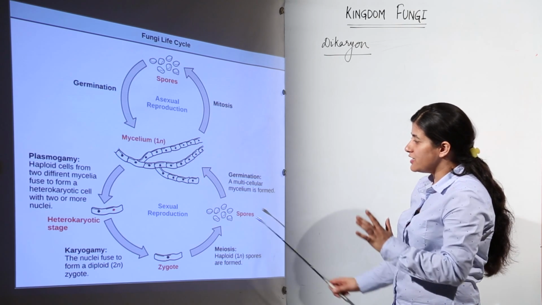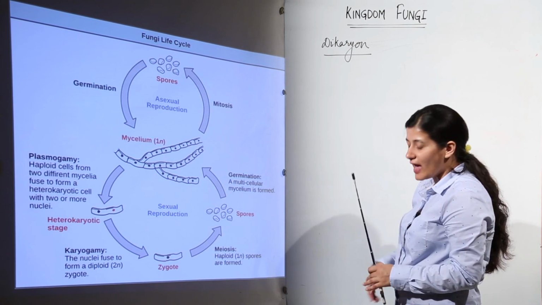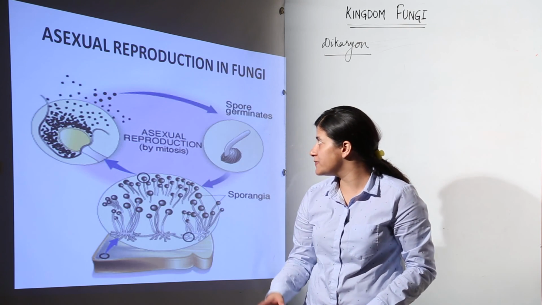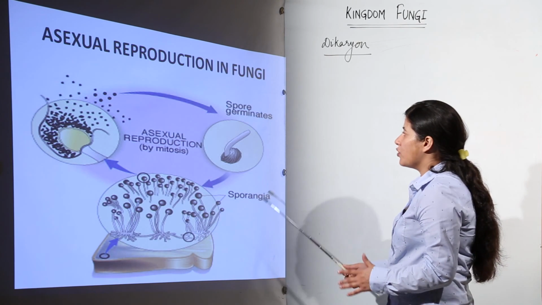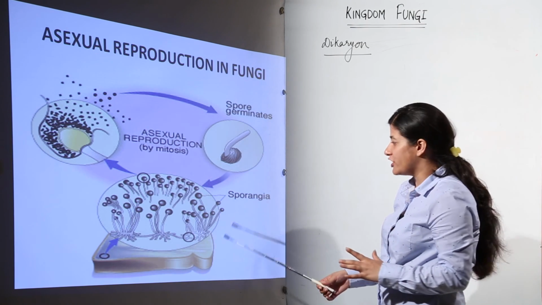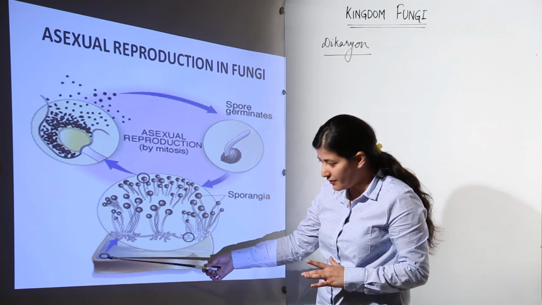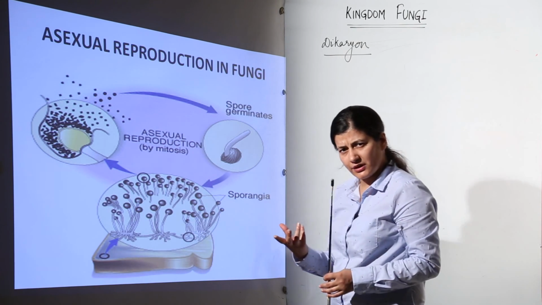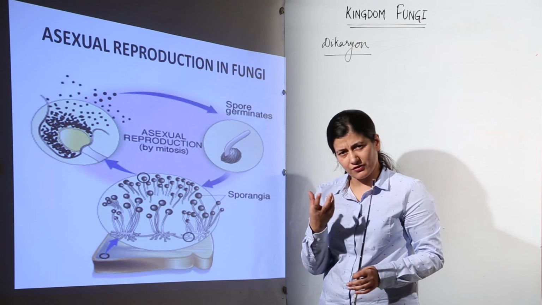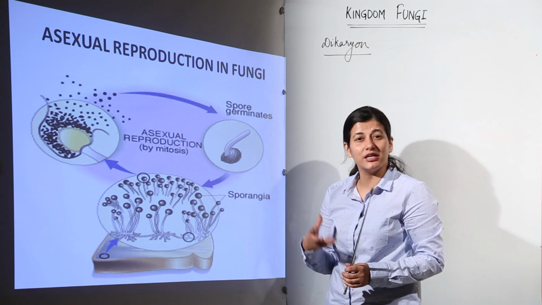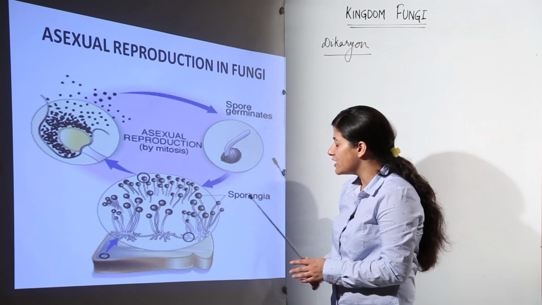On the basis of these asexual and sexual spores, we have classified fungi into further 4 divisions basically. Now, let us see what this is. This is asexual reproduction in fungi. As you can see, this is bread, and you have seen that whenever the bread rots, there is fungal growth on the bread that is known as bread mold, and that has the typical name Rhizopus. All of you know that.